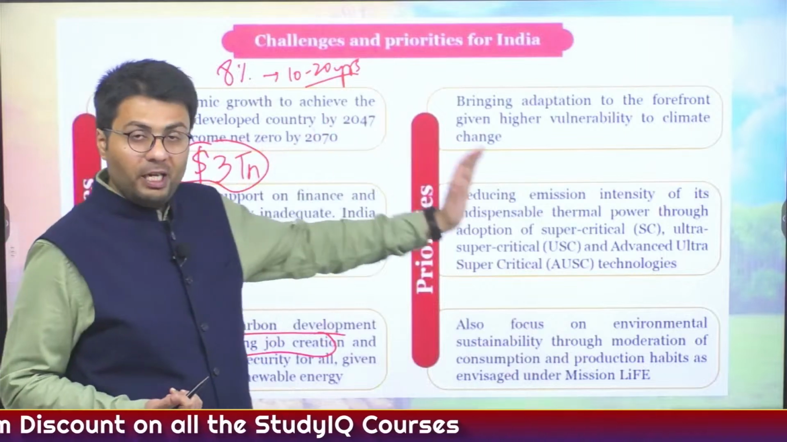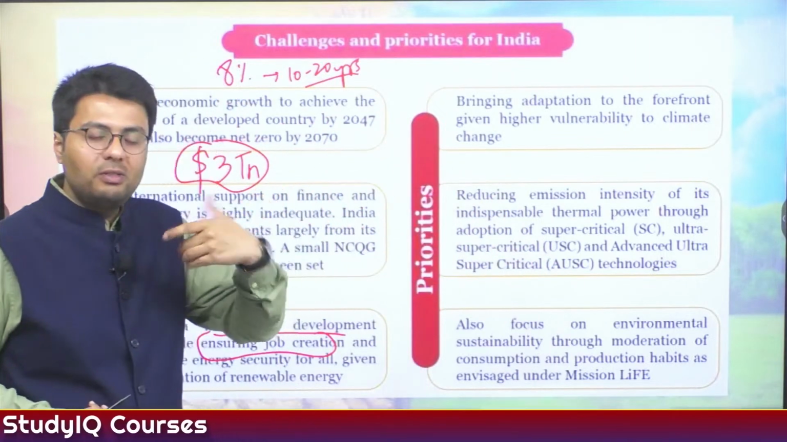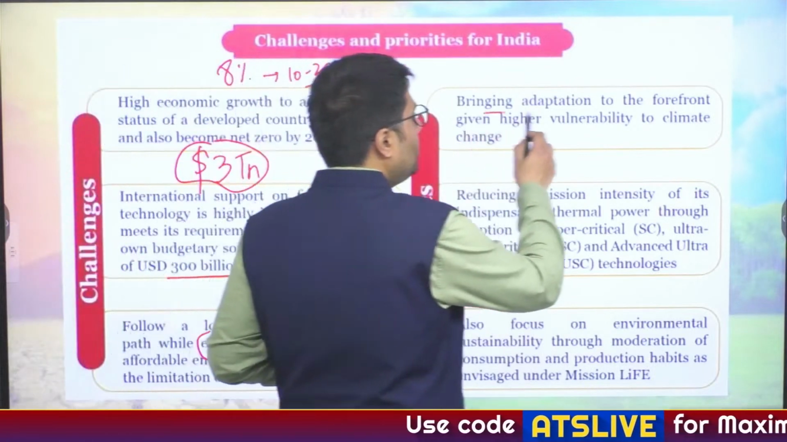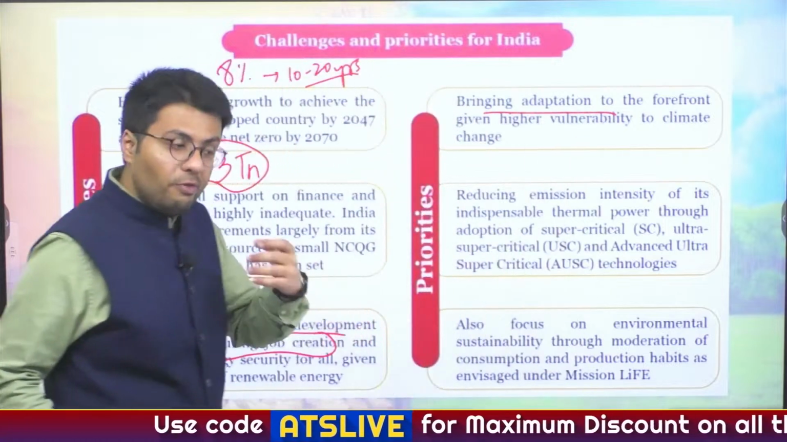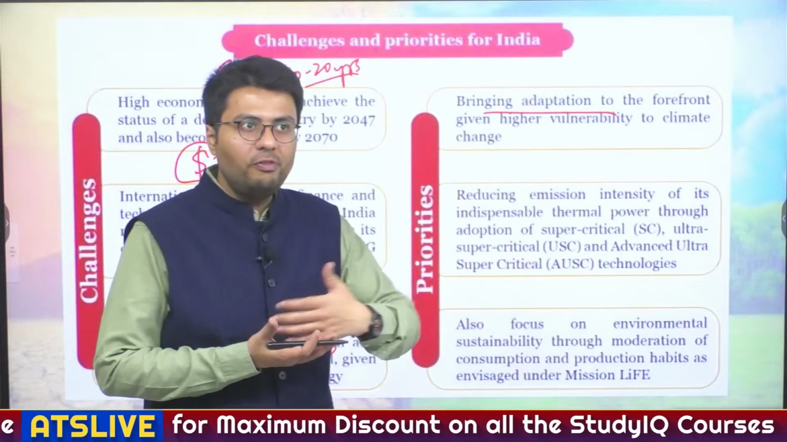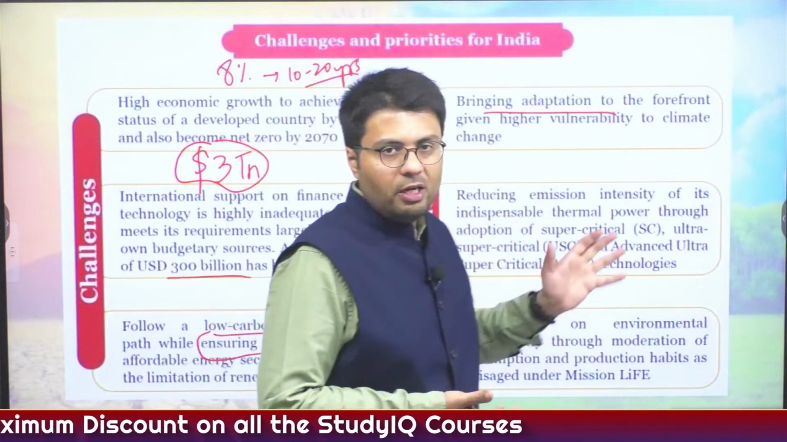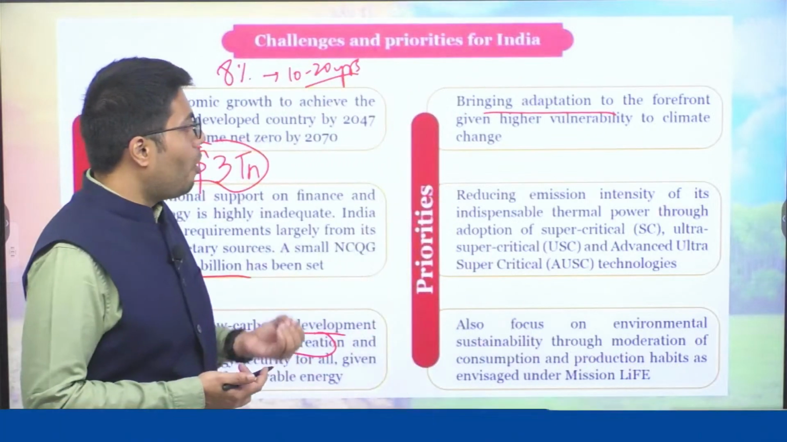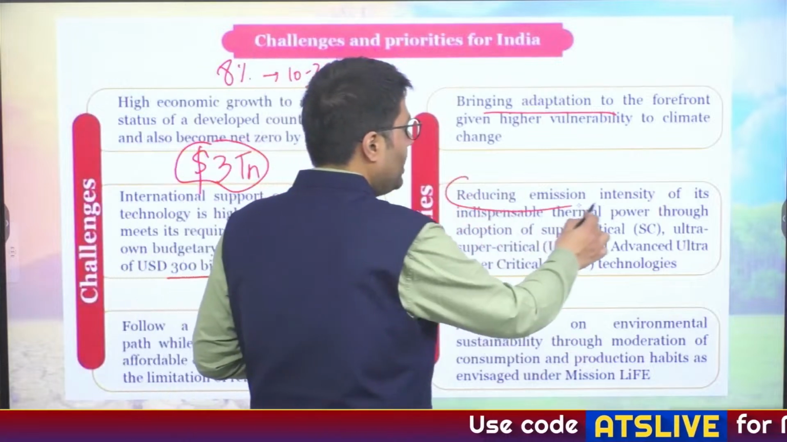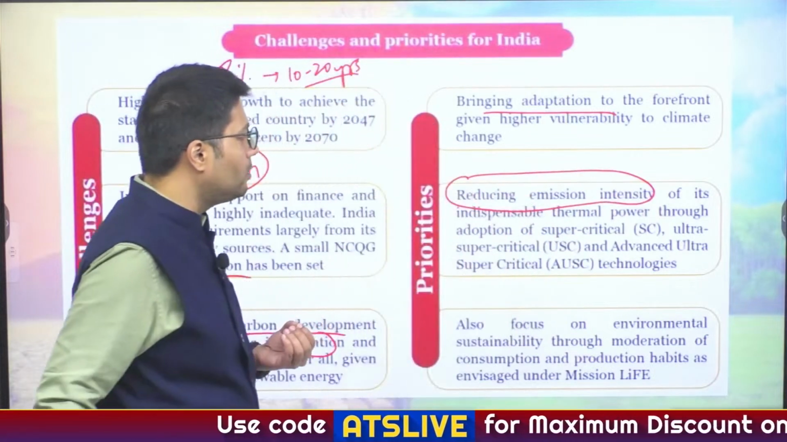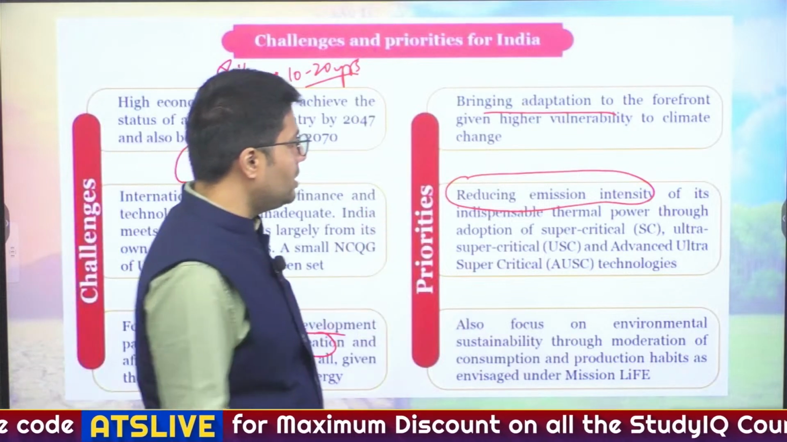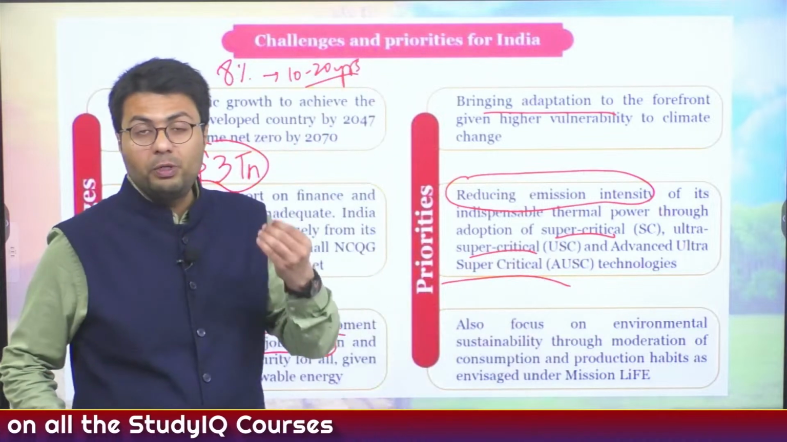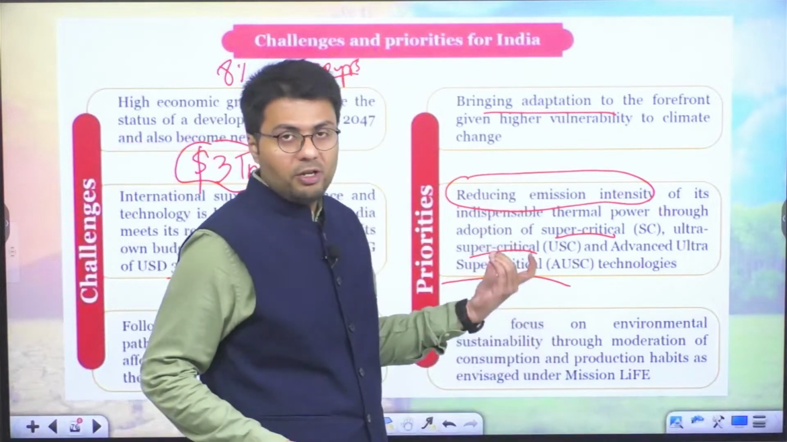Now, by shifting priorities, let us understand how India can still achieve its growth targets while being carbon neutral. First of all, by bringing adaptation to the forefront of climate change. We have to understand that countries cannot just shift away from the path of their general growth patterns. Rather, they should adapt to the changes, and for that it needs financing. Also, India wants to reduce the emissions intensity of its existing thermal power plants, and for that it needs adoption of newer technologies like supercritical, ultra supercritical as well as advanced ultra supercritical technologies, which will reduce the emissions made by the thermal energy sector in India.